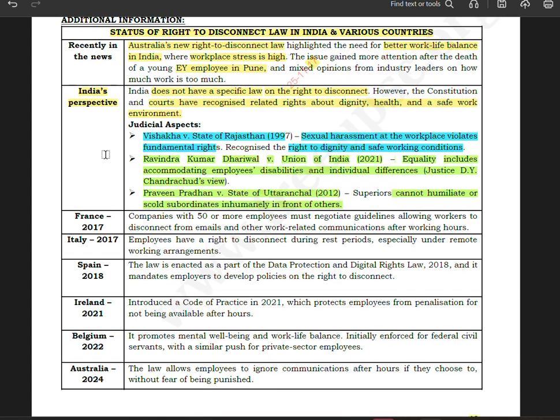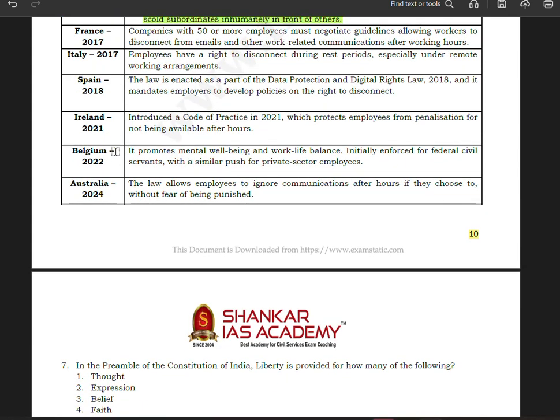Now let us see certain developments with regard to right to disconnect. In France, as early as 2017, companies with 50 or more employees must negotiate guidelines allowing workers to disconnect from emails and other work related communication after working hours.